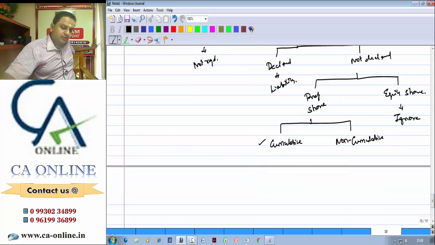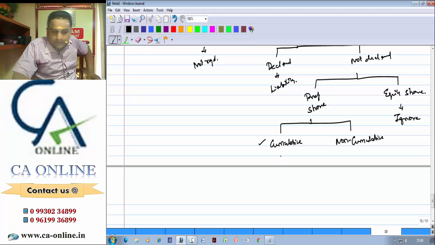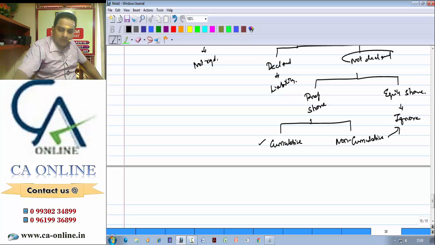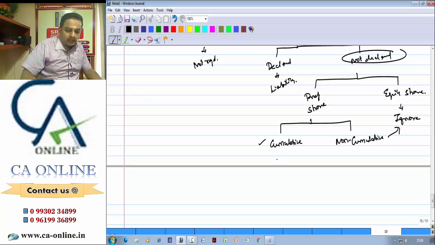It is only an assumption. If it is specifically given in the problem as non-cumulative, we can take that. Then, if it is a non-cumulative preference share also, you can ignore it when it is not declared. When it is not declared, you can ignore. But cumulative preference share, what happens?